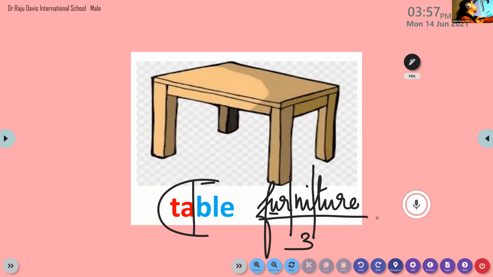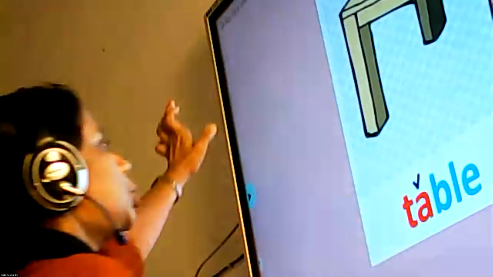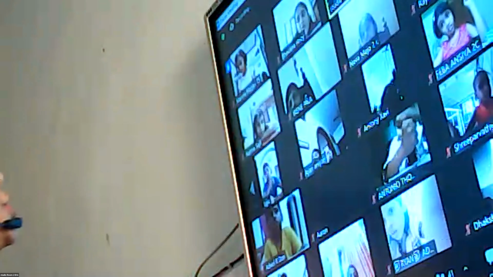Have you all understood? Vowels and consonants both have to be linked together in order to make a word. Is that clear to all of you? Clear? So I hope it's clear to all of you. That is the importance of vowels and consonants. All of you understood, children?